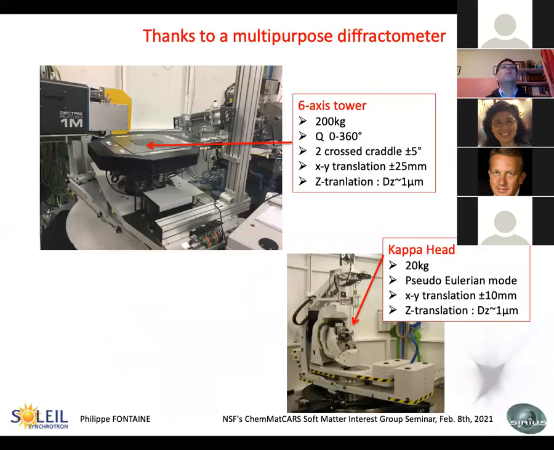With that, we have a huge multi-purpose diffractometer with two configurations for the samples: a 6-axis tower to host very heavy things, up to 200 kilograms, and a kappa head, which has accuracy for crystallography, but of course with less weight on it.